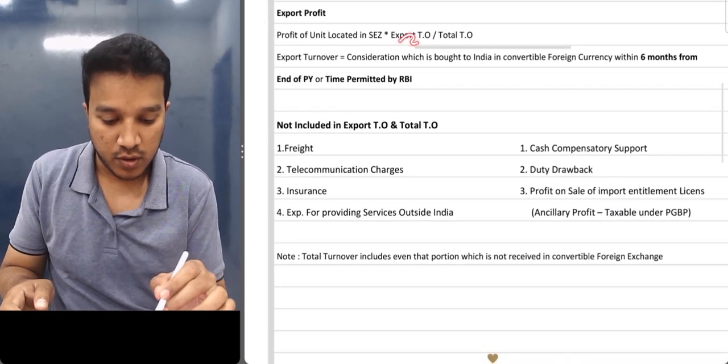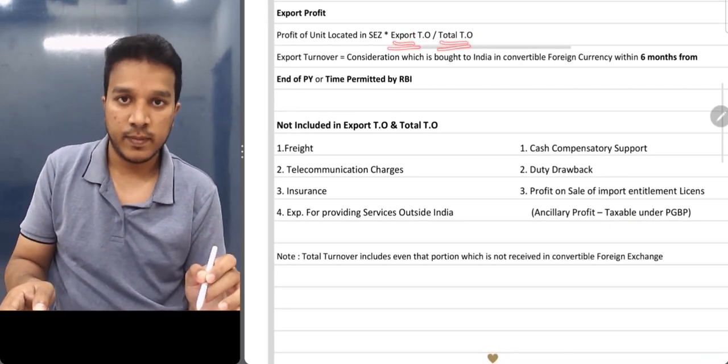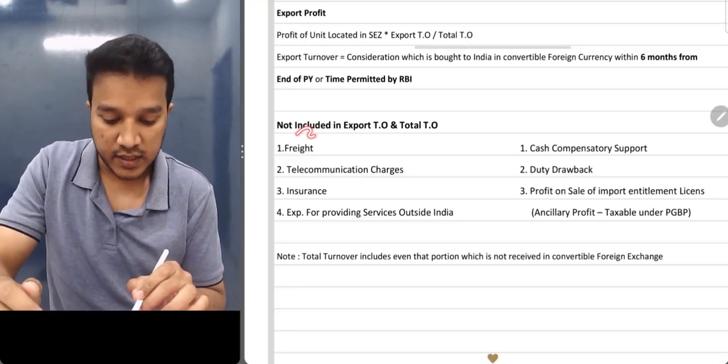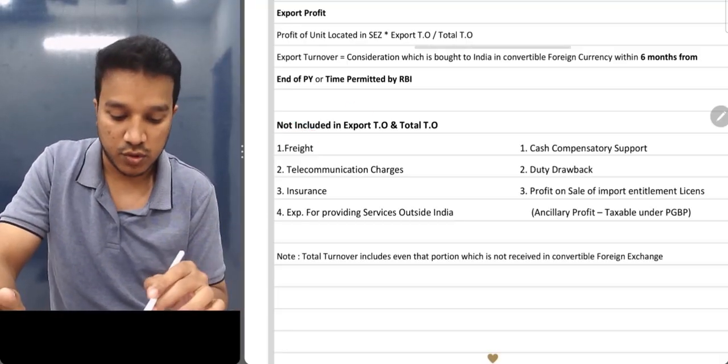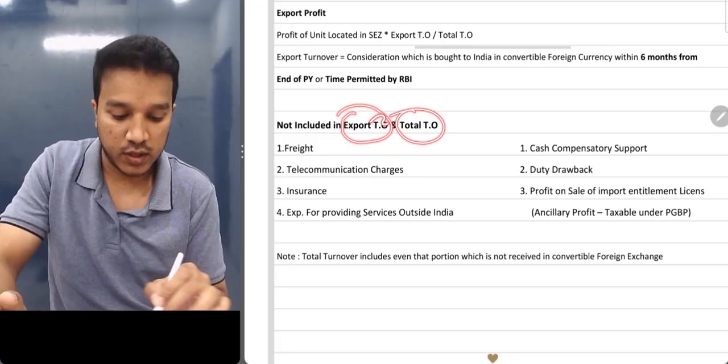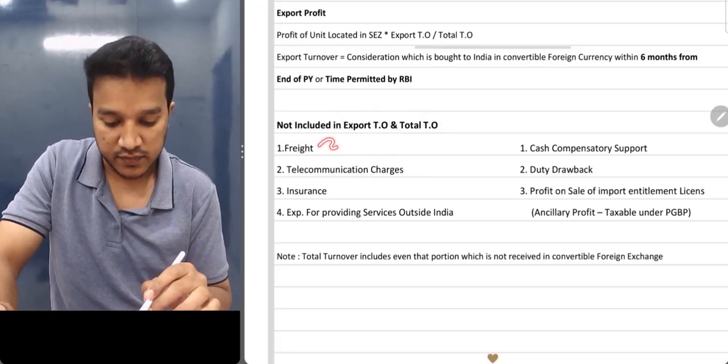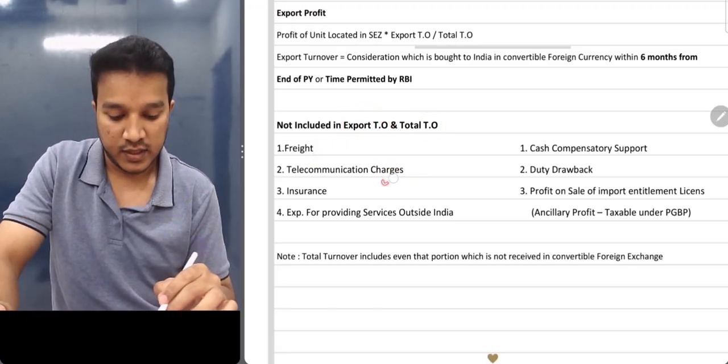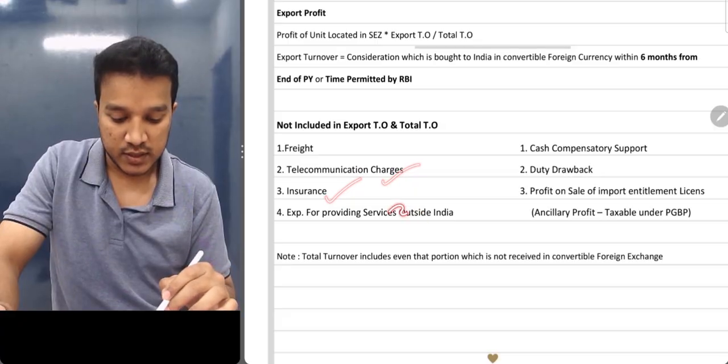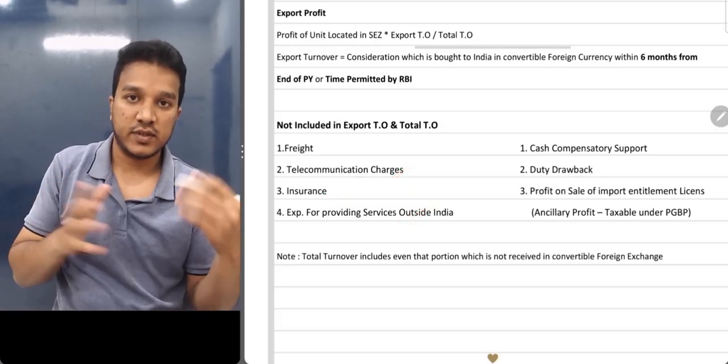Now we are talking about export turnover and total turnover. Law specifically says that there are certain expenses or incomes you should not include in export turnover or total turnover. If you see on the left hand side, there is freight, telecommunication charges, insurance, and expenses for providing services outside India.